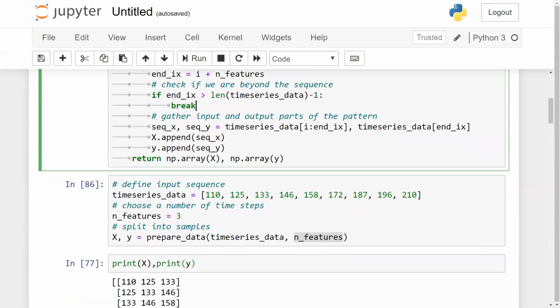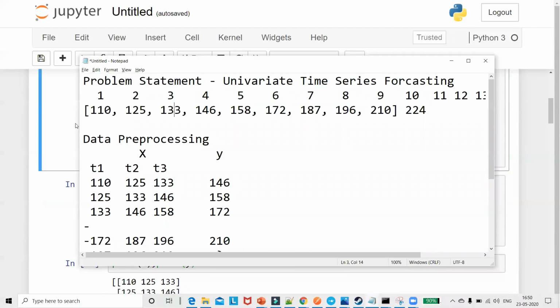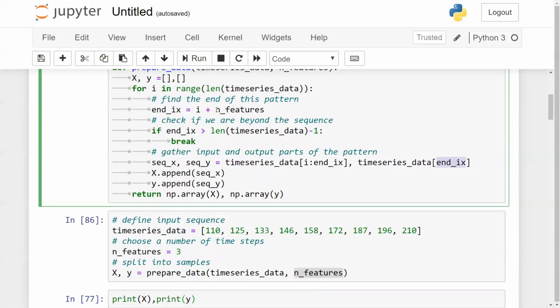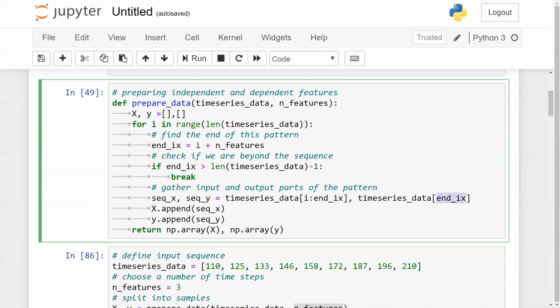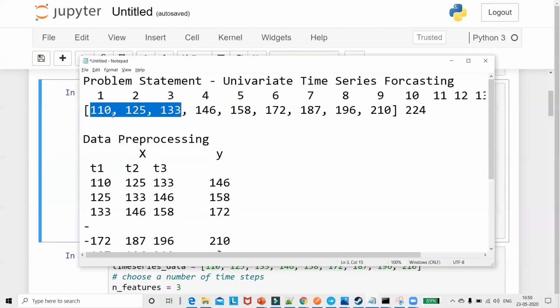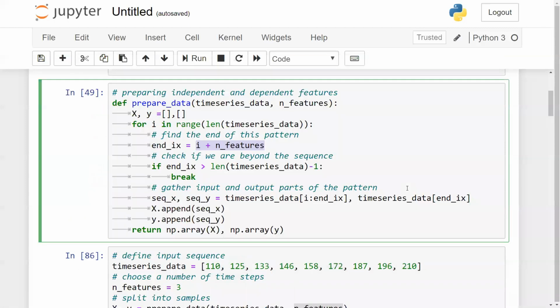Otherwise, from time series data, from i to end of x. That basically means from this particular value till here, I'll be taking that and storing it in my sequence x value. Similarly, from time series only for the end_ix. End_ix basically means that for the first iteration, this will be 0 plus number of features, which is 3. So the third index, you can say. Which is the third index? 0, 1, 2, 3, right? So this is the index. This will get stored in the y for the first time.